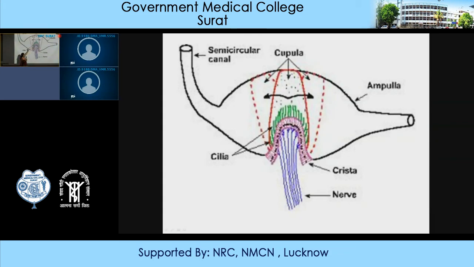And when it is in the center, because of the elastic recoil, it will come back to its central position, and during the resting stage also it will continue to send impulses through the vestibular nerve to the central nervous system.